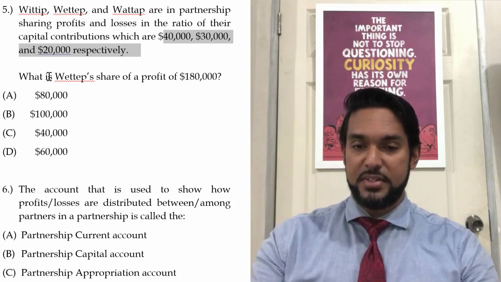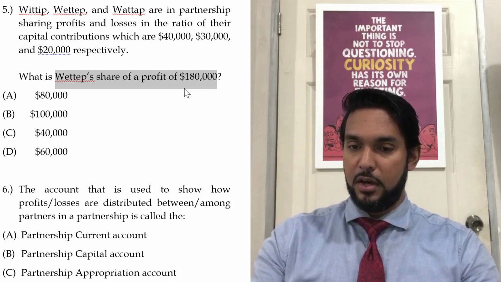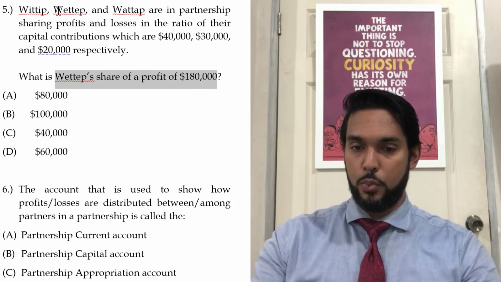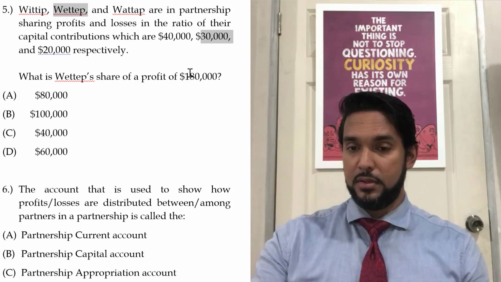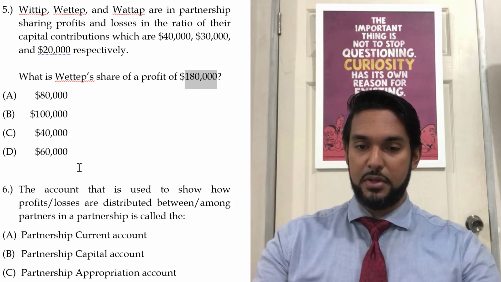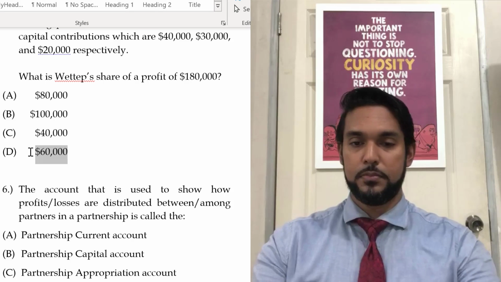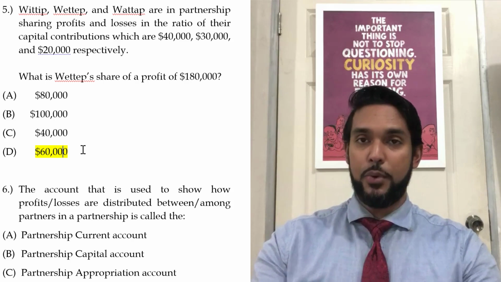Okay. So what is Wetep's share of the profit of 180,000? Wetep is the middle, and that's the 30, which is the 3 9ths. And 3 9ths is 1/3. And a third of 180,000 is 60,000.